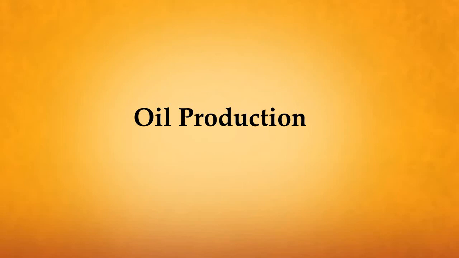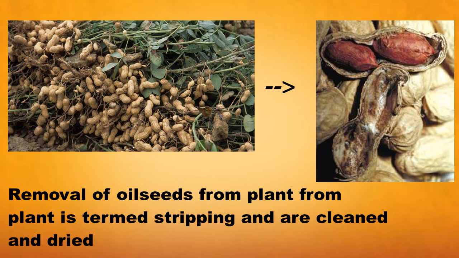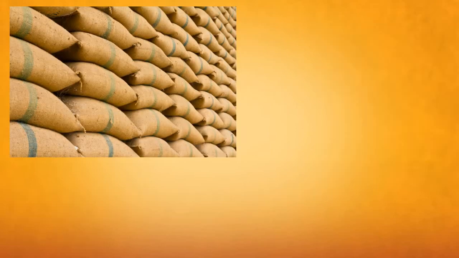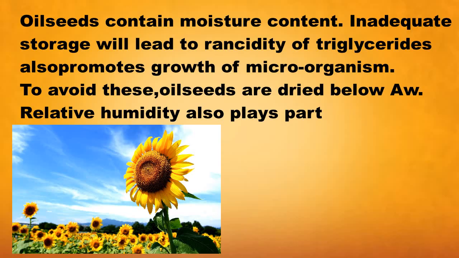Let us know the process of oil production. Oil seed pods are removed from the plants or hulls, which is termed stripping. The oil seeds are cleaned and dried under the sun before storage. Storage is an important factor for oil seeds as they contain moisture.